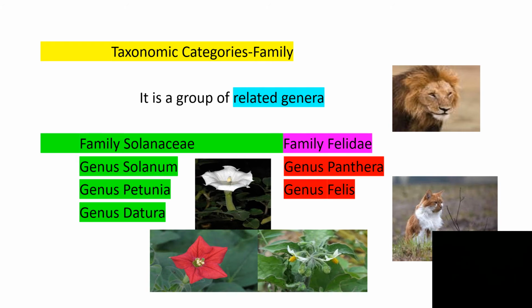Next taxonomic category is family. It's a group of related genera similar to each other. Genera that are related belong to the same family. Here you can see the examples: family Solanaceae, genus Solanum, genus Petunia, genus Datura, and family Felidae, genus Panthera, genus Felis. They belong to the same family. How can we say that they belong to the same family?